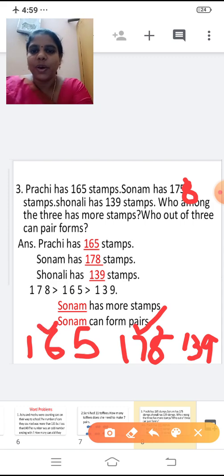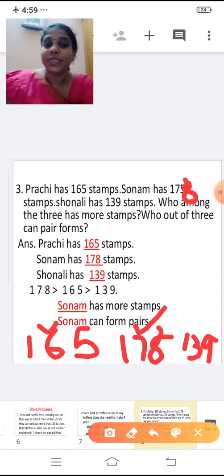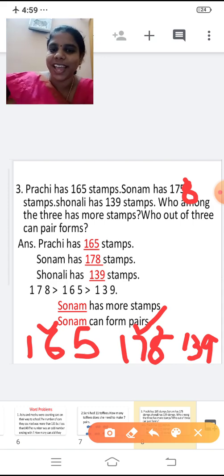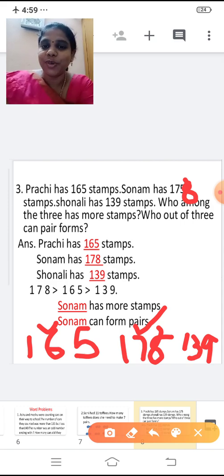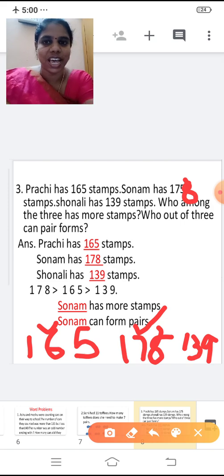So 165, then 139. Now tell me who has more stamps? 178. Who is having more stamps? Sonam has more stamps, right? So she is having 178 stamps. How many stamps? 178 stamps she is having.